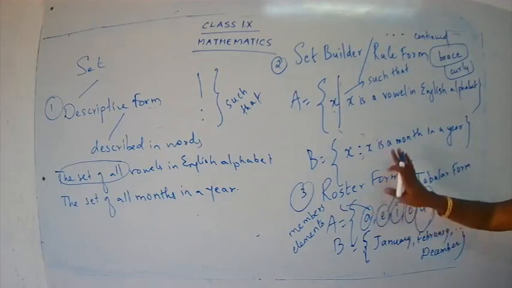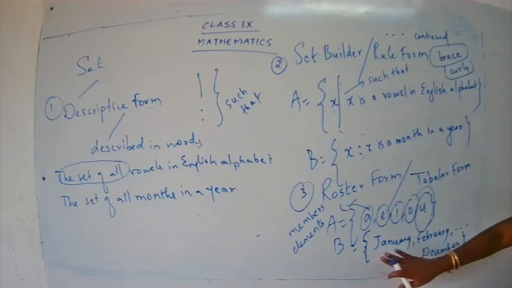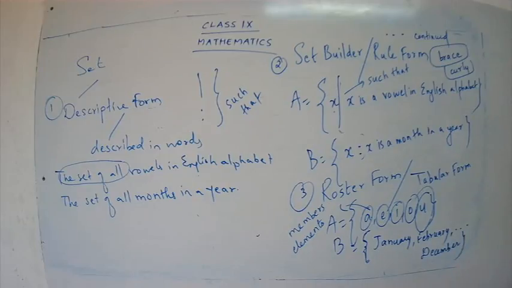Okay, how are you going to write this in roster form? B is equal to January, February, it goes on till December. I hope you are clear with the 3 different forms of representing a set. So according to the question, you have to change your answer.